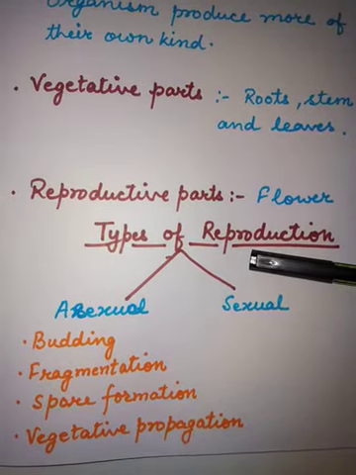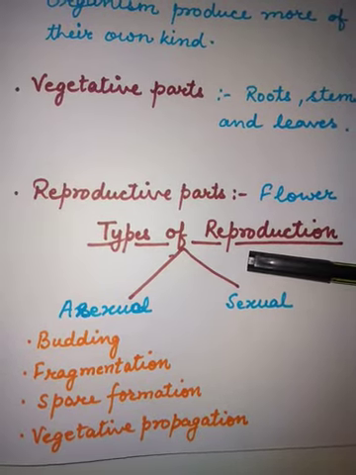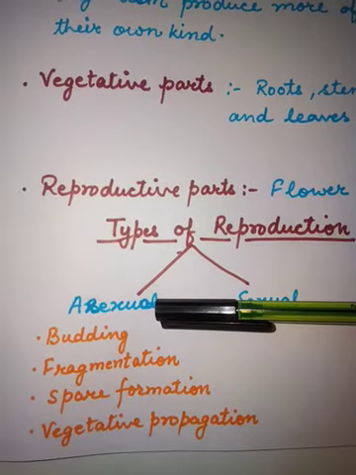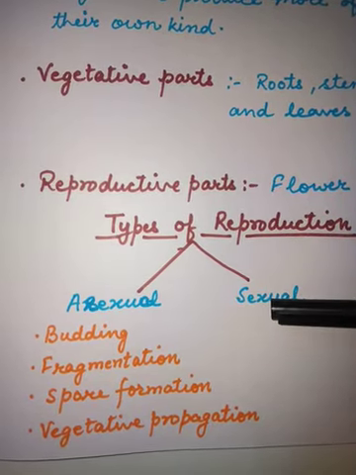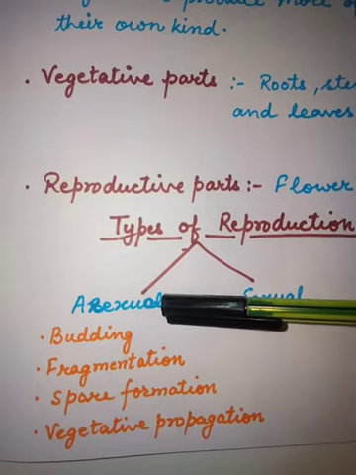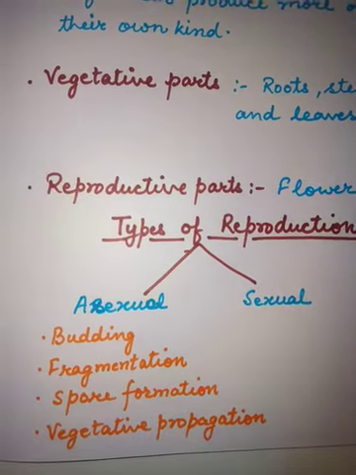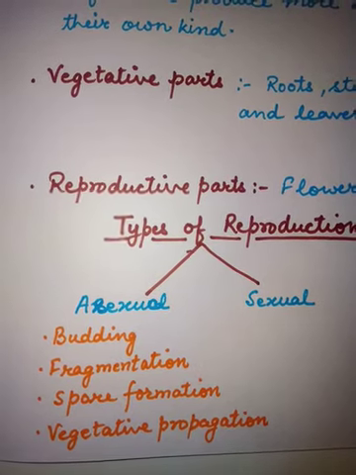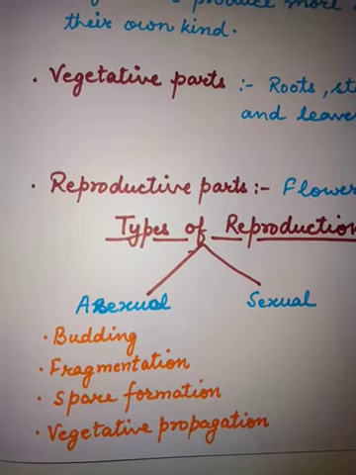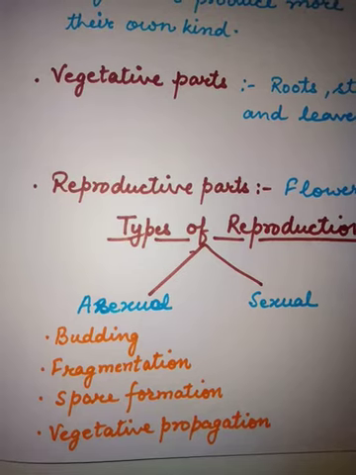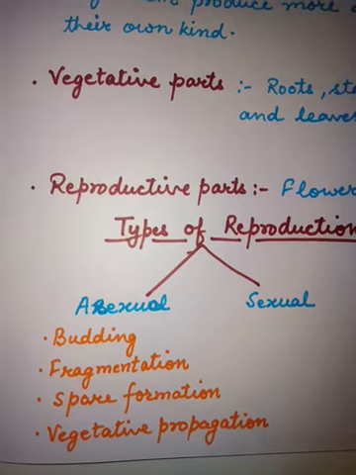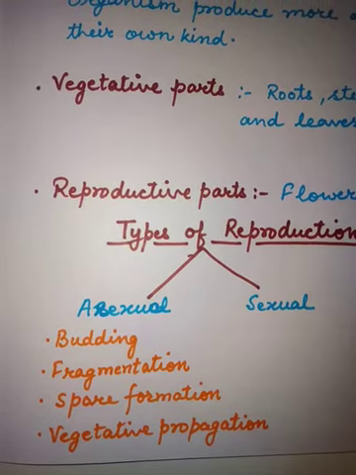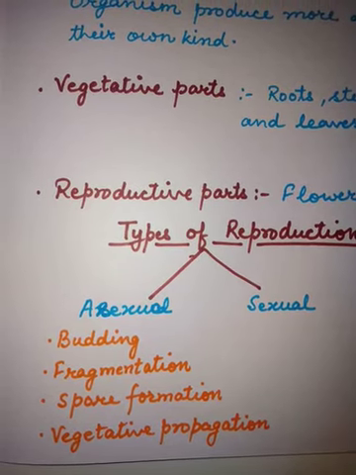Next we have types of reproduction. In plants, we have two types of reproduction, that is asexual reproduction and sexual reproduction. In asexual reproduction, an individual can produce more of their own kind without the involvement of another individual. So, in this, they have only a single parent. A single parent can produce a new plant.